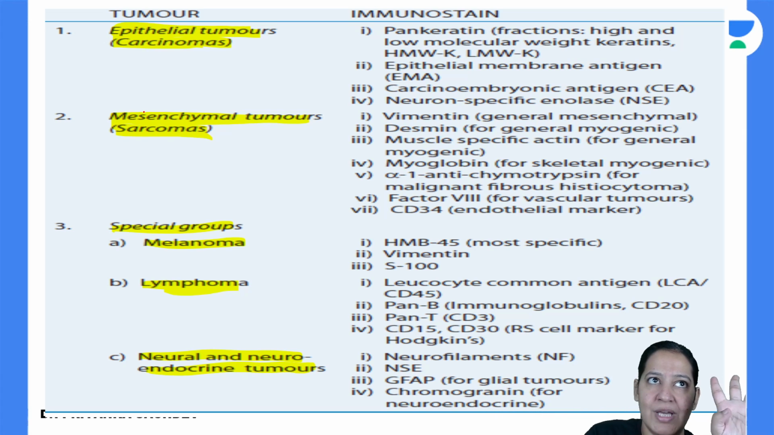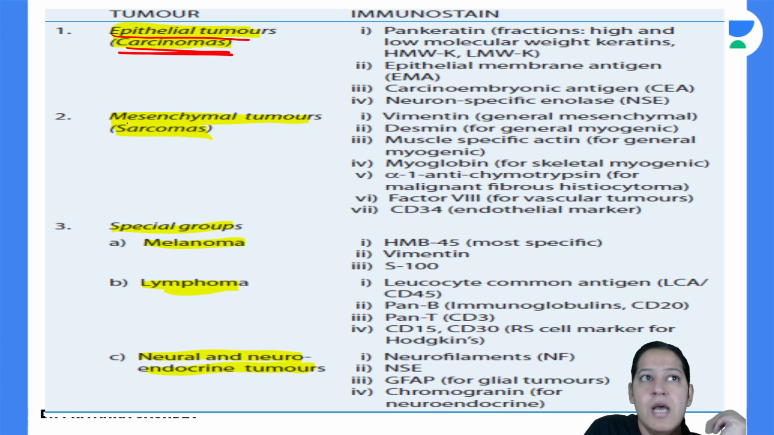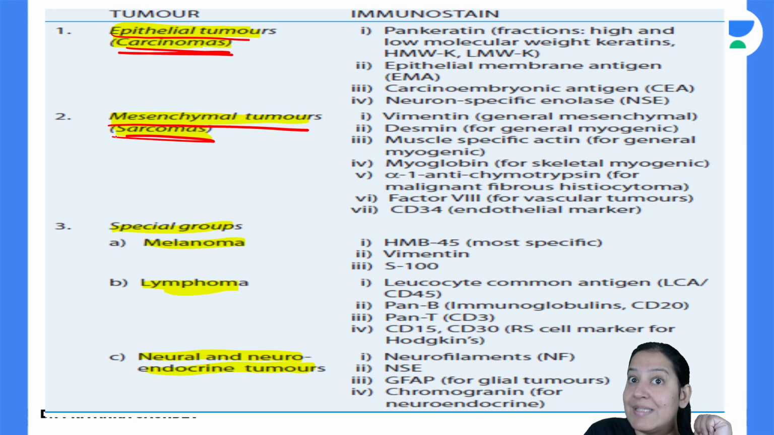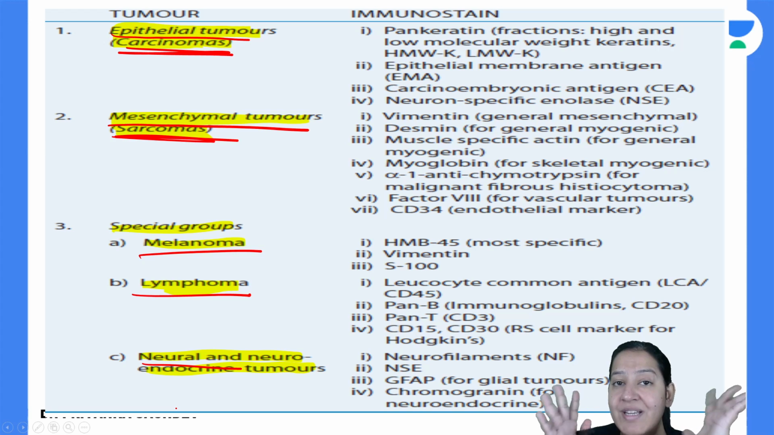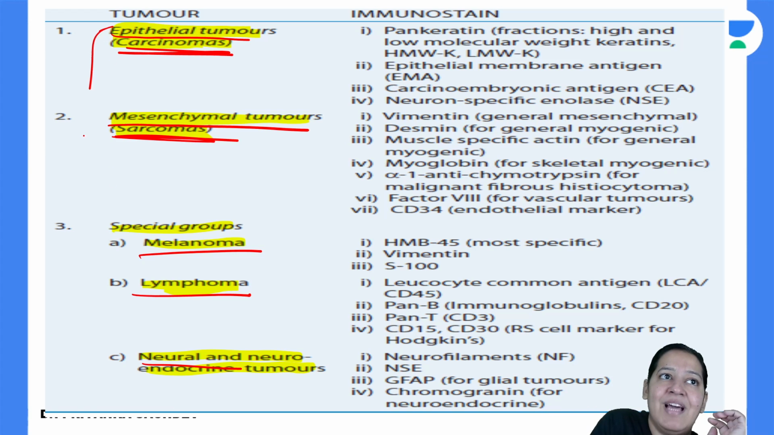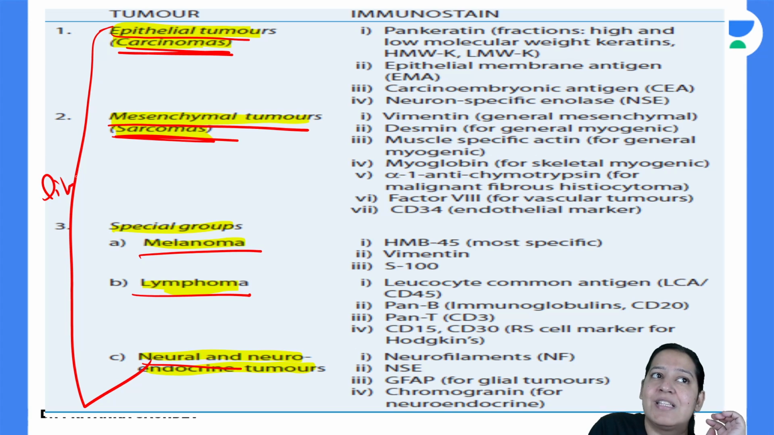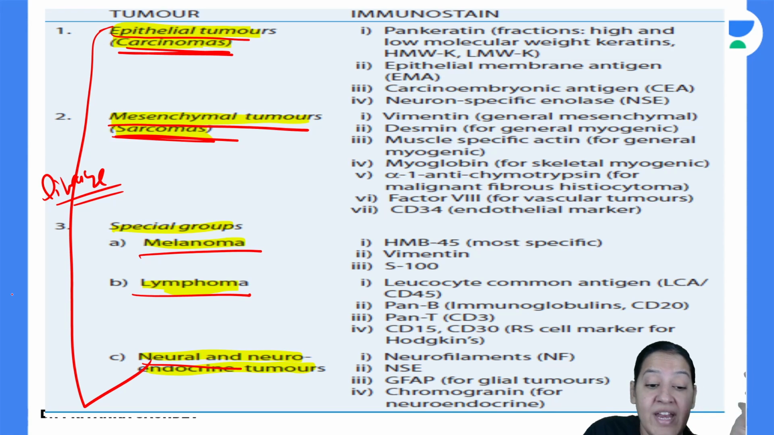So as I have told you, these are the 5 main groups. There are epithelial tumors which are known as carcinomas. There are mesenchymal tumors which are known as sarcomas. And special में there are melanomas, there are lymphomas, there are neuronal tumors or neuroendocrine tumors. So what is the lineage? First tell me the lineage. Lineage क्या है? This is known as lineage of tumor. So various IHCs are available. You have to learn the names.